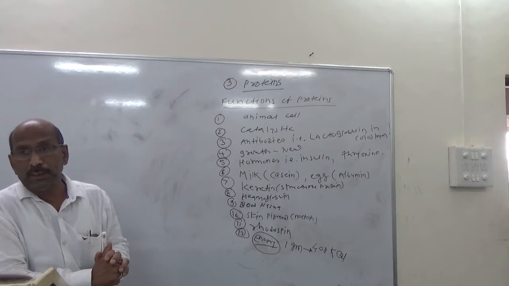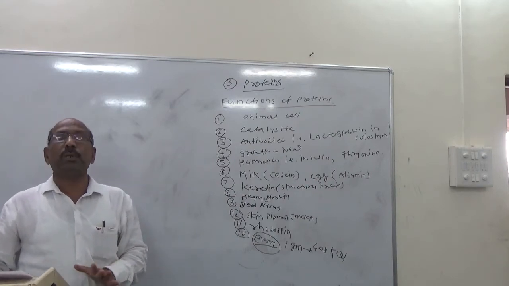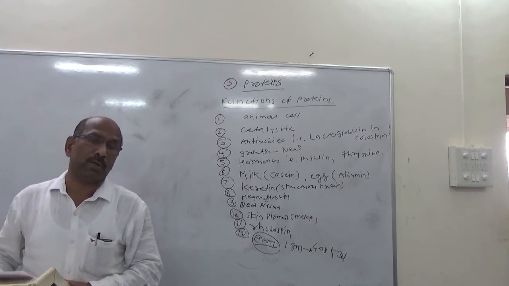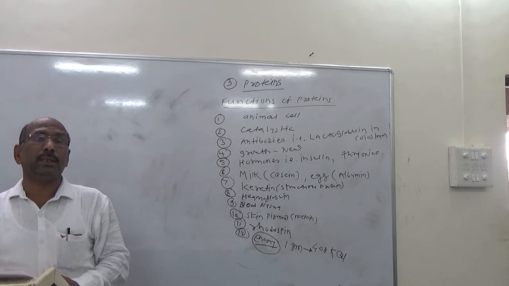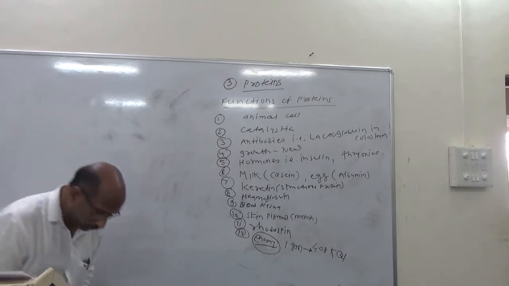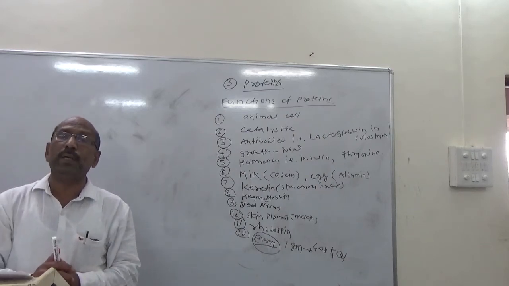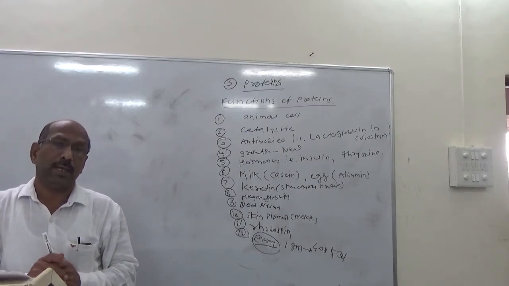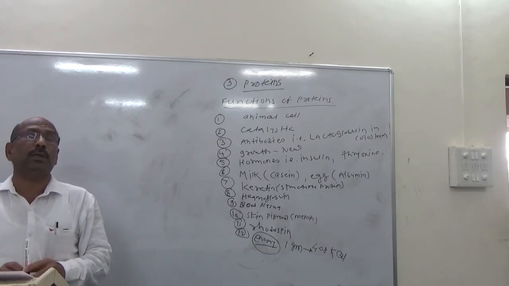In ruminant animals, the quality of protein is less important, as they synthesize microbial proteins in the rumen.